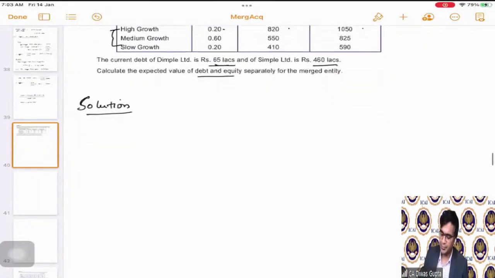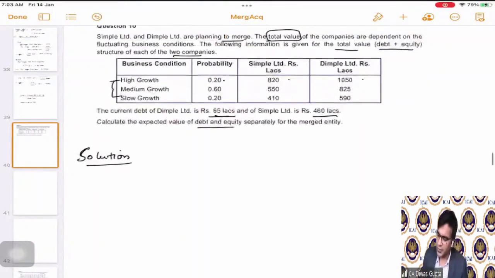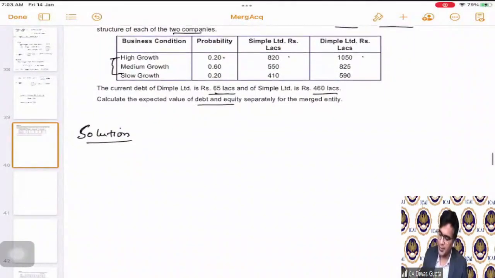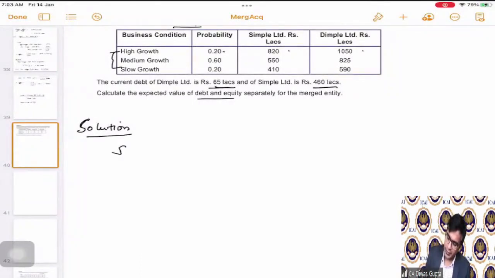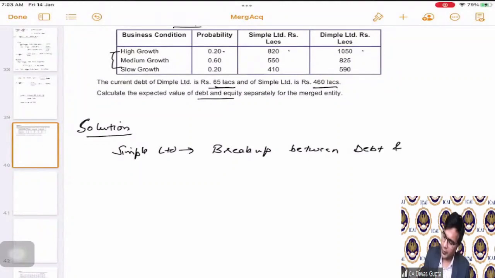So the solution is, first of all, the first company, Simple Limited. We are going to do the breakup between debt and equity.